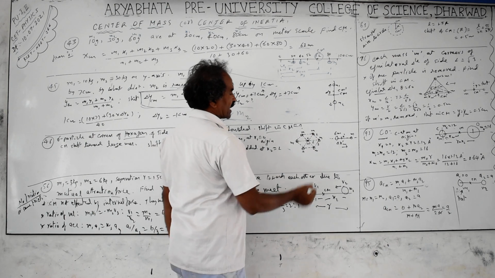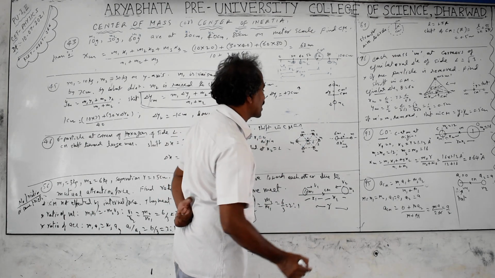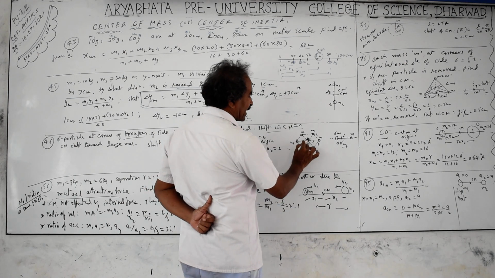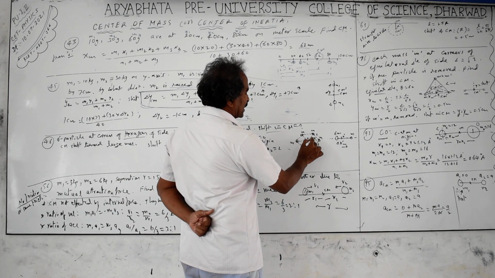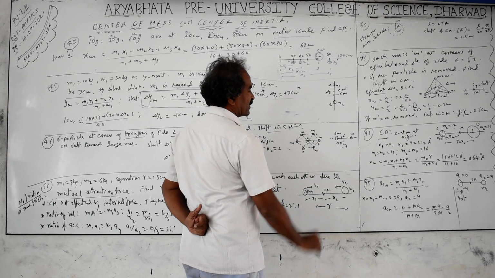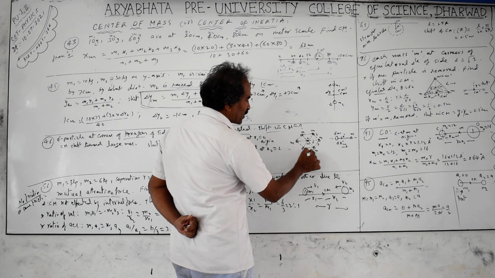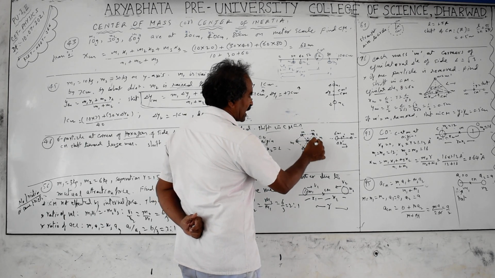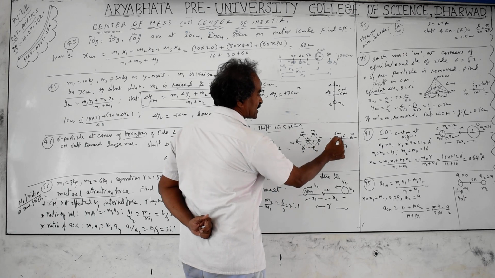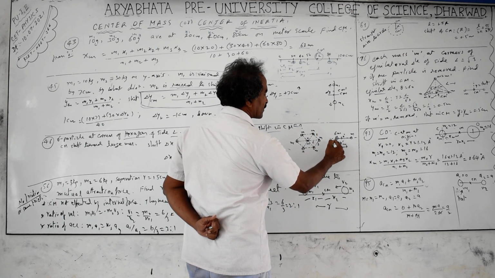The hexagon has 6 particles, all of equal mass, and the distance between the particles and from the center are also equal, with angles of 60 degrees in between. You can take six equilateral triangles combined to get the regular hexagon. So the total mass appears at the center of mass. Total particles are 6, each of mass m, so the total mass is 6m at the center, which we take as the origin.